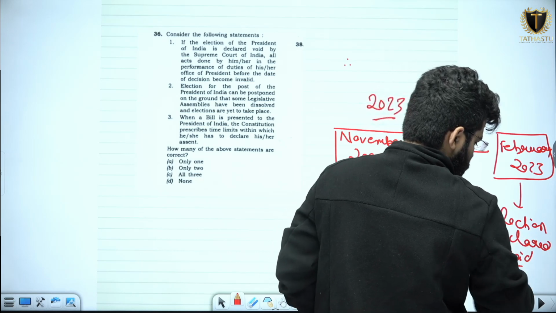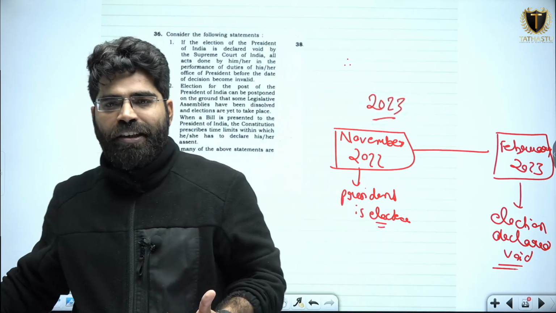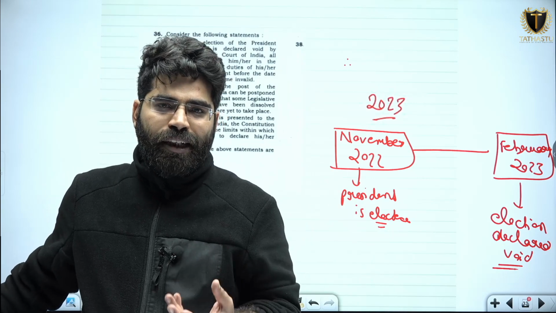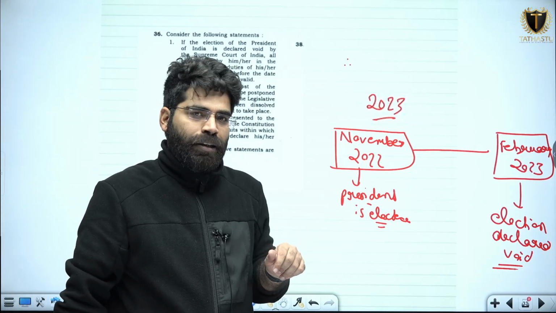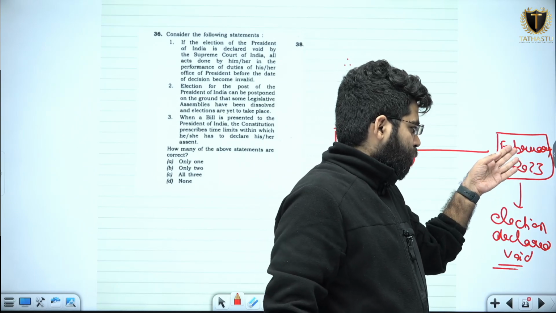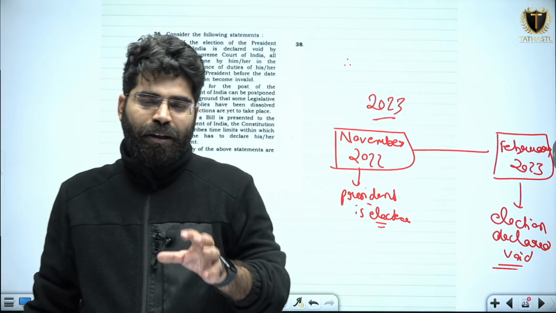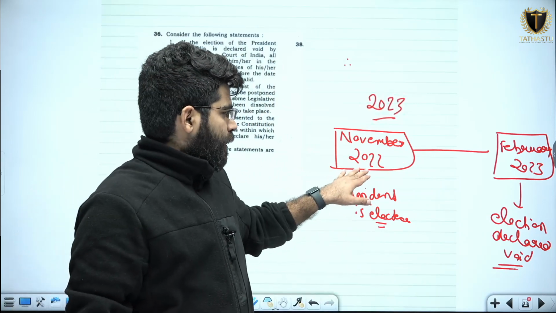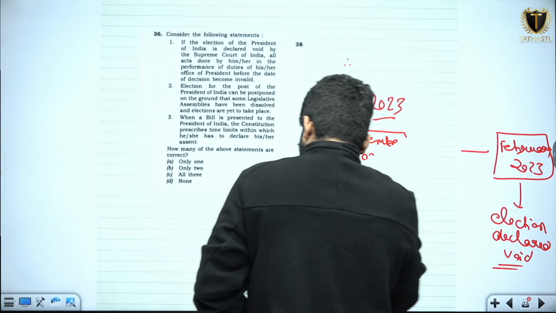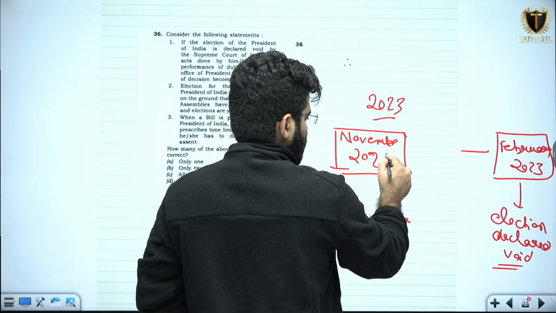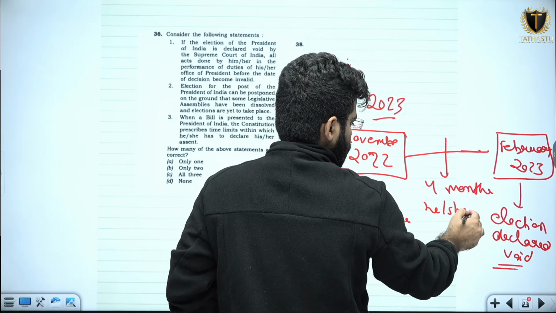Void means somehow the presidential election was compromised, and I can say there was some problem because of which the Supreme Court cancelled out the election. This means in November 2022 the president was elected and it was February 2023 up to which he was the president of the country, after that he was removed from the post. So for how many months was he president? It is November, December, January, February, 4 months. For 4 months he or she acted as the president of the country.